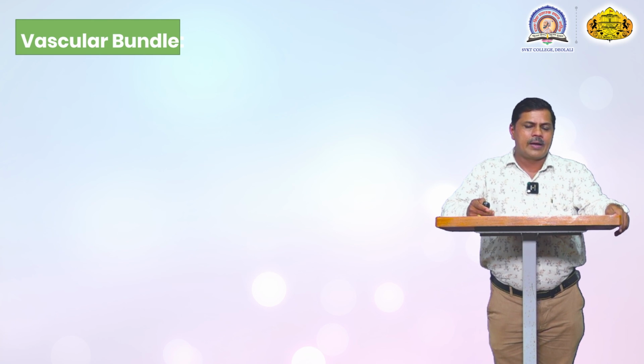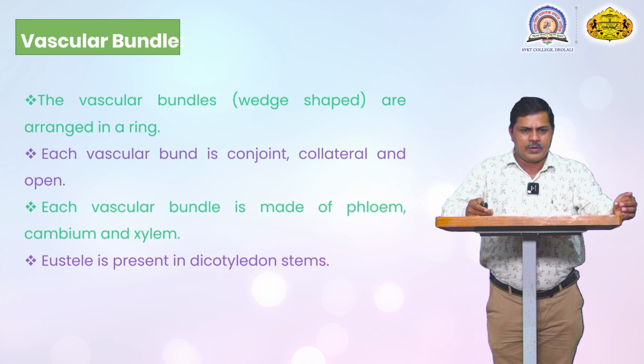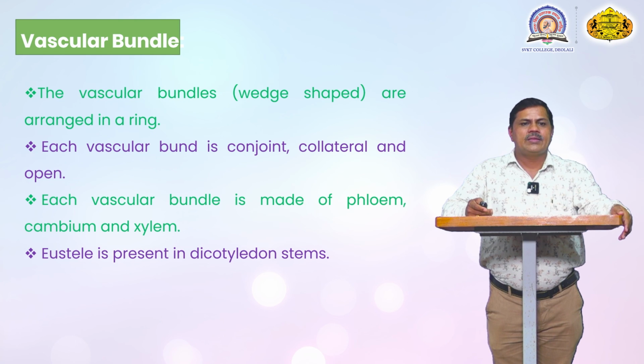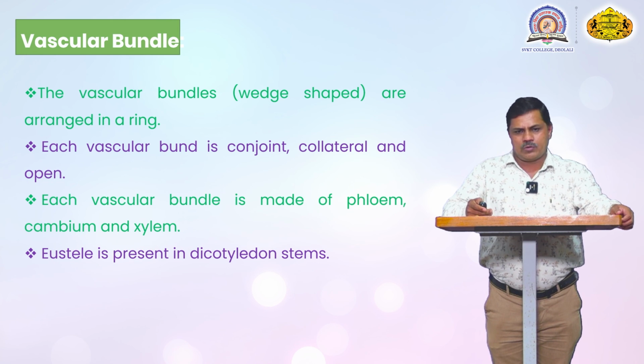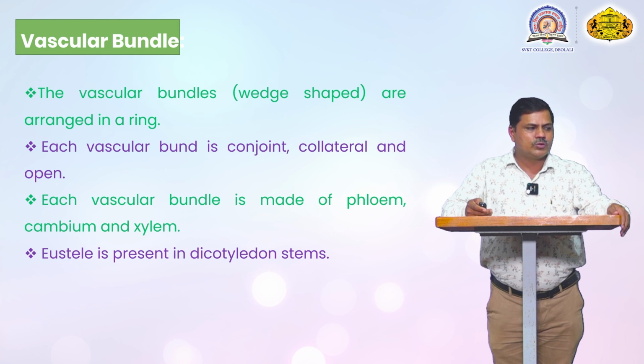In the vascular bundle, xylem and phloem alternate. The vascular bundles are wedge shaped and arranged in a ring form. Each vascular bundle is conjoint, collateral and open. Each is made up of phloem, cambium and xylem cells. The xylem and phloem are clearly distinguished, and they are separated by the cambium strip, which is present in the dicotyledon stem.